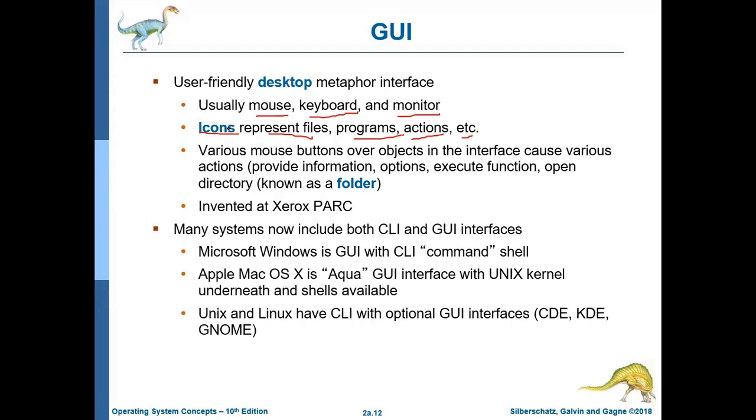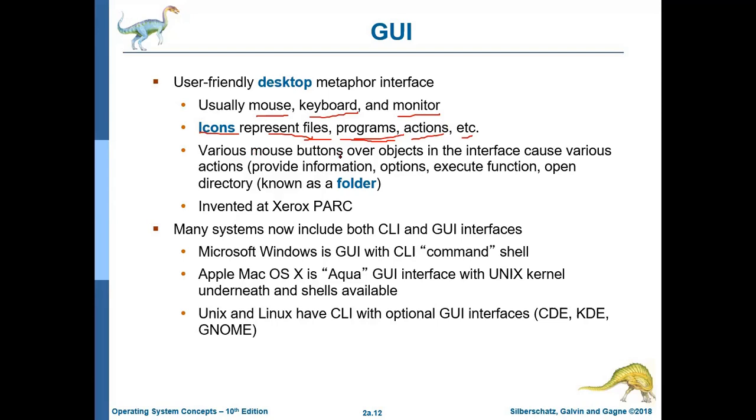If you are using an audio file, then you will be using a different icon. If you are using a PDF file, then the icon will be different. With different icons, you can recognize different types of files, different types of programs, and different types of actions. Why? Whenever you are double clicking on a PDF file, it will open in a PDF opener. If you are double clicking on a video file, it will open in a different type of interface.